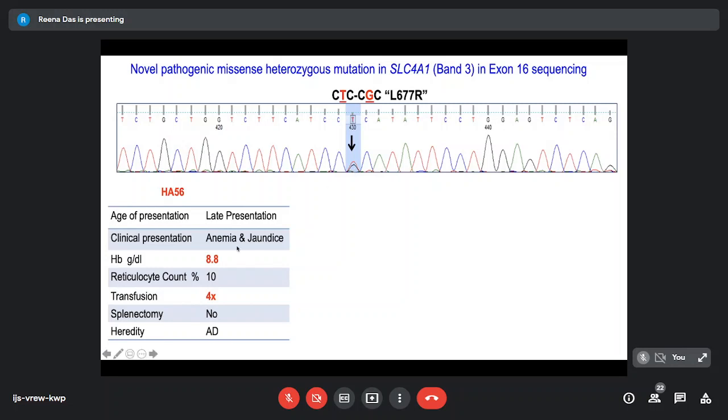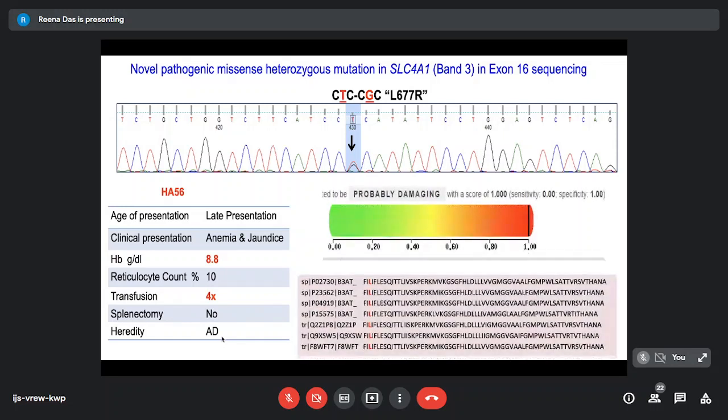Now, this was a patient who had a late presentation with anemia and jaundice. Hemoglobin is moderate, 8.8 grams %, and reticulocyte count was increased, required some transfusions. There was no splenectomy history in this patient till then, and there was an autosomal dominant pattern of inheritance. So very typical kind of a case.